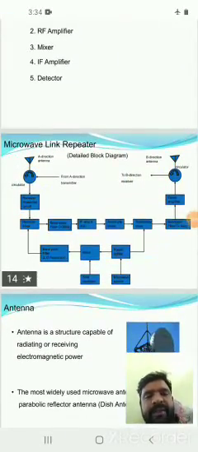The main part is the microwave link repeater, or fixed microwave link. Here the repeater is the main element.